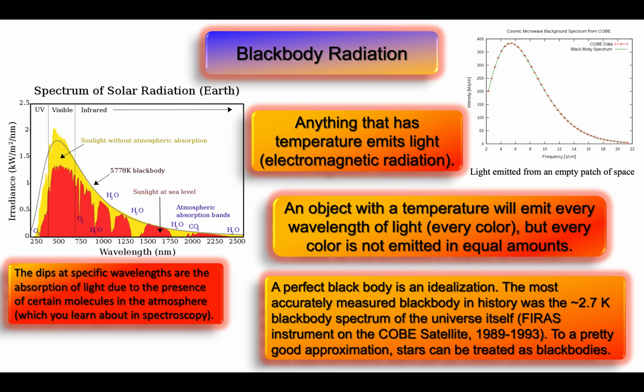It turns out that the element helium was discovered on the sun in the 1800s before it was discovered on the Earth. So astronomers were taking the spectrum of light coming from the sun and recognized spectral lines that did not match any known element, so they were able to successfully predict the existence of a new undiscovered element by observing it on the sun first.